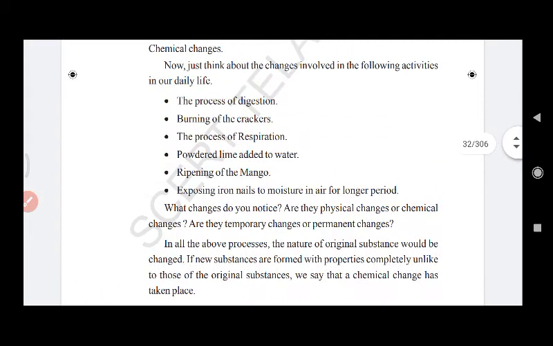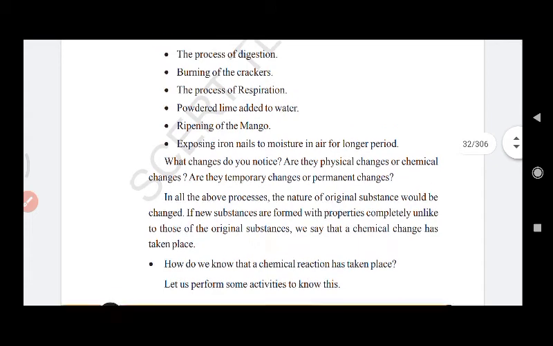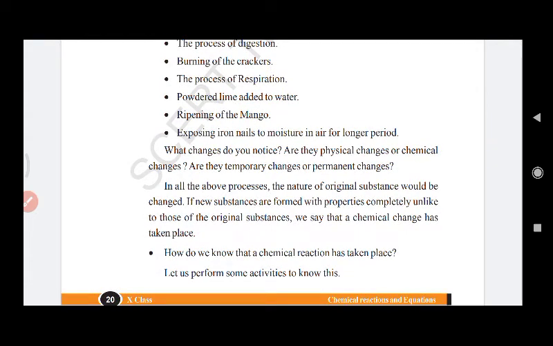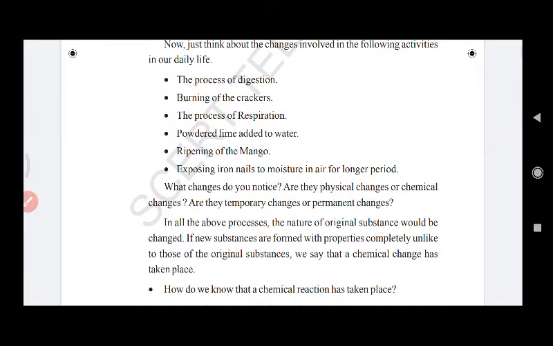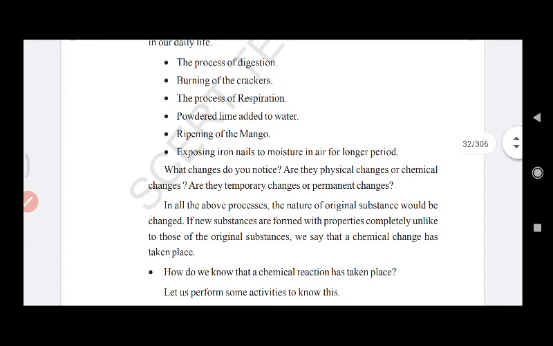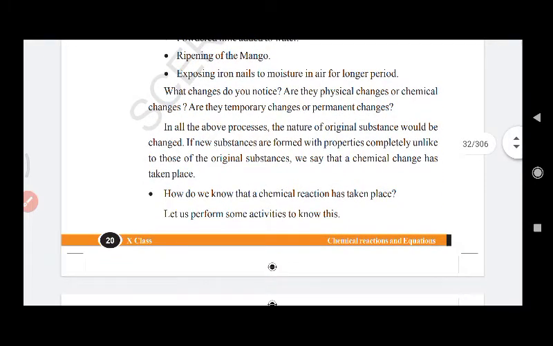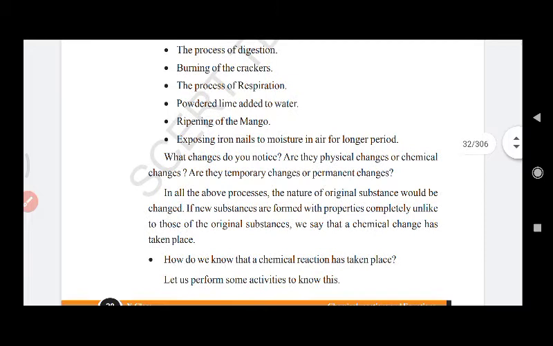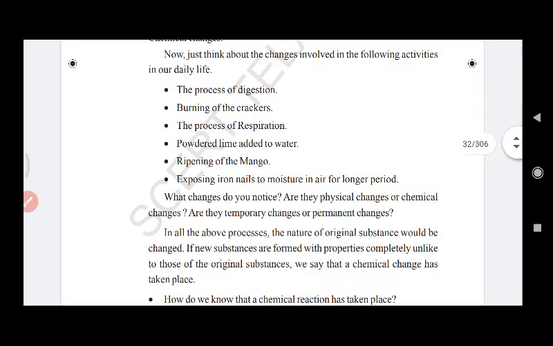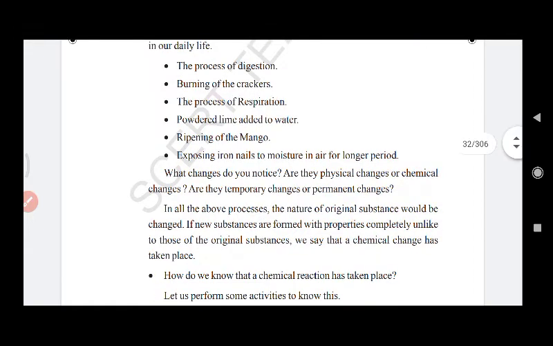From all these changes we can classify them as physical change or chemical change, or as temporary changes or permanent changes. If we observe all these changes, the nature of the original substances has changed. A new substance is formed whose chemical or physical properties are entirely different from the original substances. Such change we consider as chemical change.